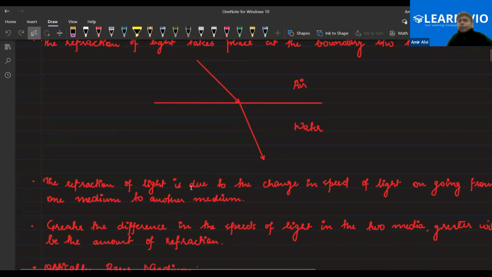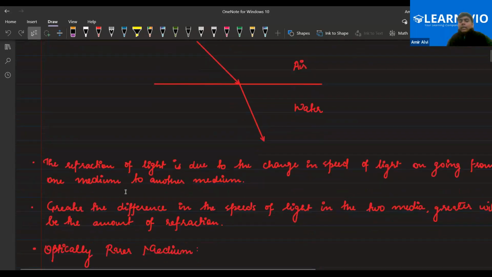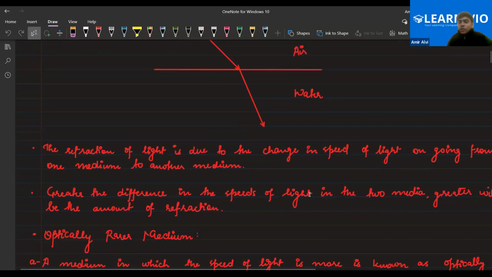And why do we see the refraction phenomenon? We see it due to the change in speed of light from going from one medium to another medium, because the speed of light is different in different mediums. So when the light ray goes from one medium to another medium, the speed of light would change. Next, the greater the difference in the speed of light, if the light is going from air to a very dense medium in which the speed of light is very small, we will see a very great deflection from the original path. That means the refraction would be higher. Got it, everyone?